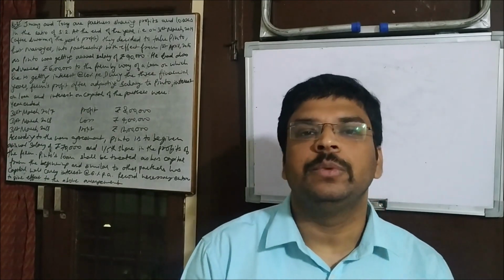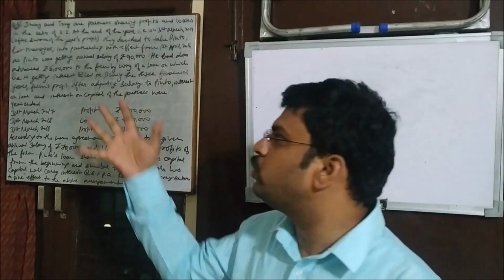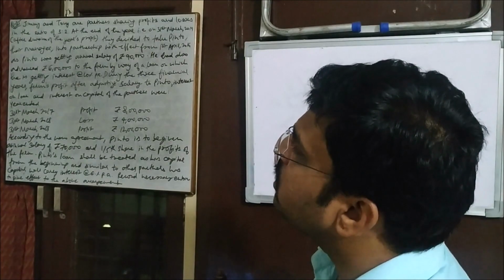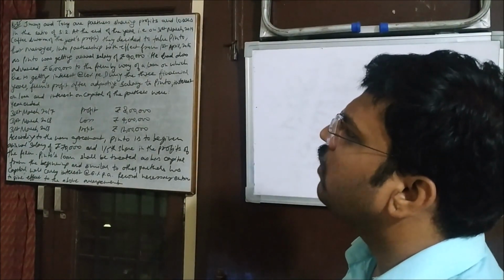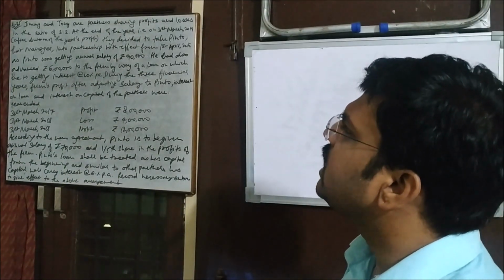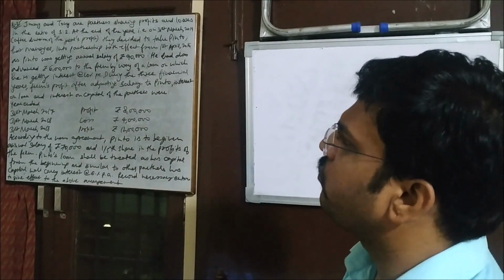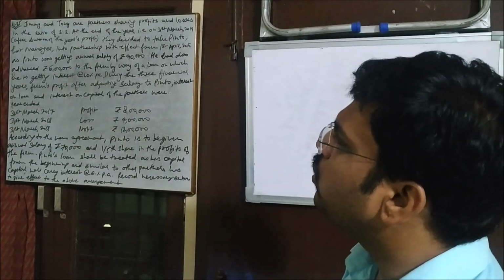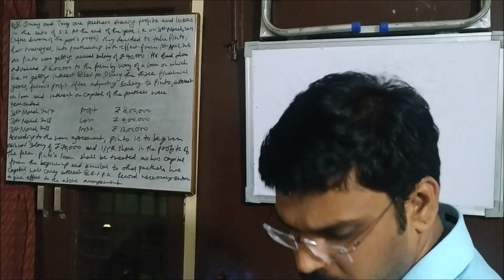Related to the same problem, we have a question. You have seen the question on your screen. I'm just going to read the question from here. Jimmy and Tony are partners sharing profits and losses in the ratio of 3:2. At the end of the year, that is on 31st March 2019, after division of the year's profit, they decided to take Pintu, their manager, into partnership with effect from 1st April 2016.